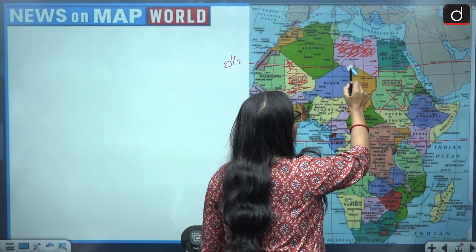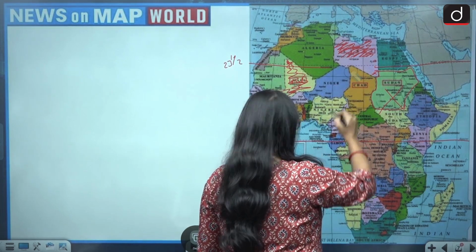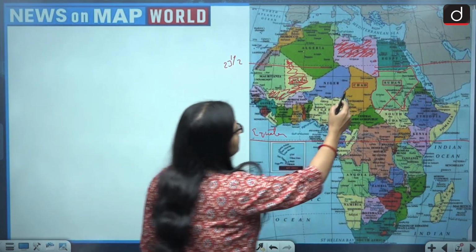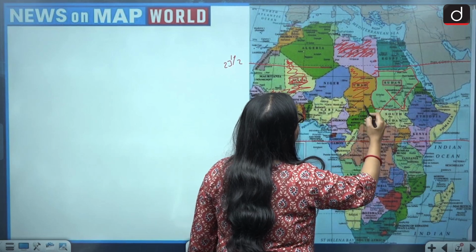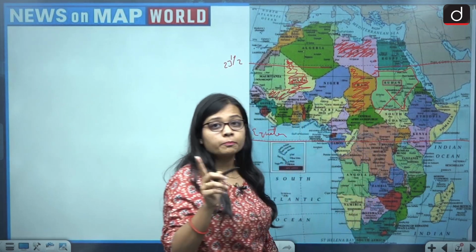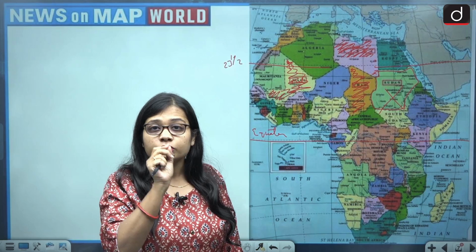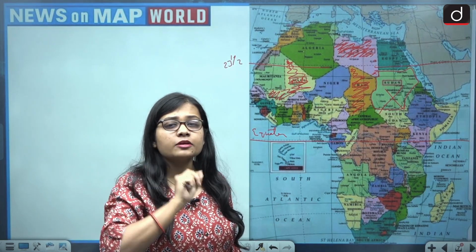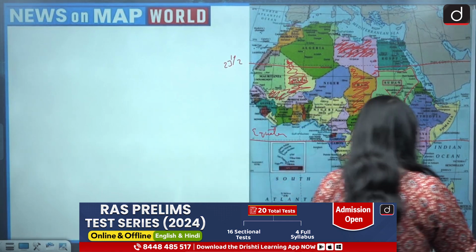Now if we look at Chad, you might mark Chad correct. But if we look at the map, the map tells us that Chad does not pass through the Tropic of Cancer. The Tropic of Cancer passes at the northern boundary of Chad. Let me show you the map.